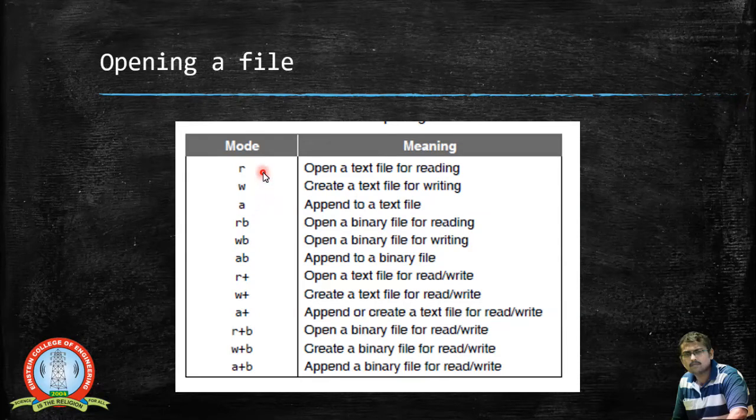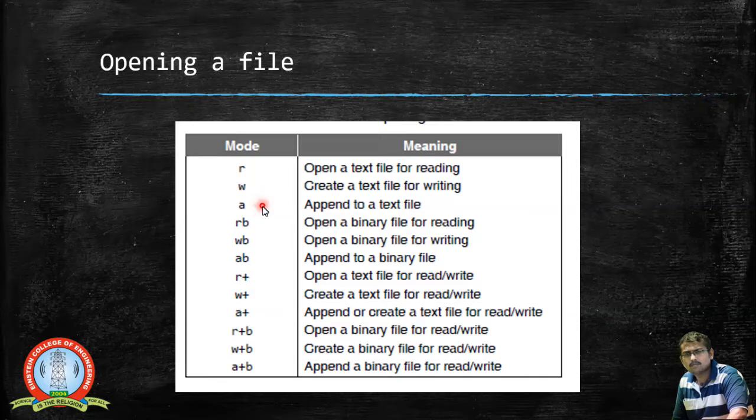In read mode, if the file is present, it just opens the file for reading only. We cannot perform a write operation there. So we have to specifically use the read functions to read the contents from the file. And similarly we can perform the write operations. If the file is not present, automatically a file will be created, as we might have seen in Python. The file will be ready to write, and you can write the contents inside the file.